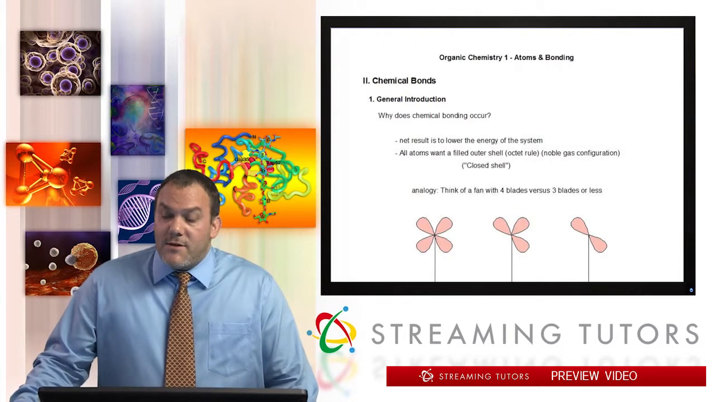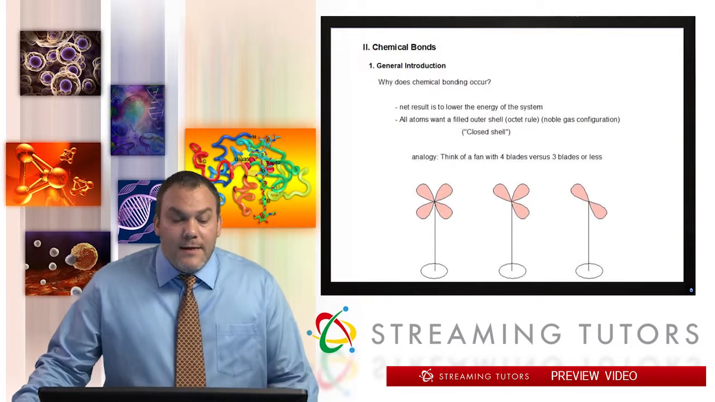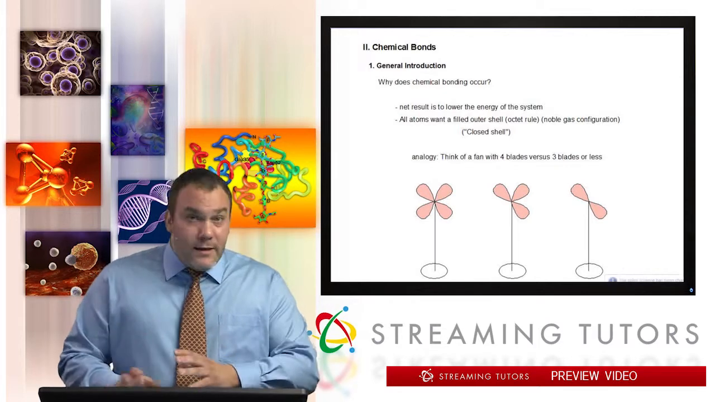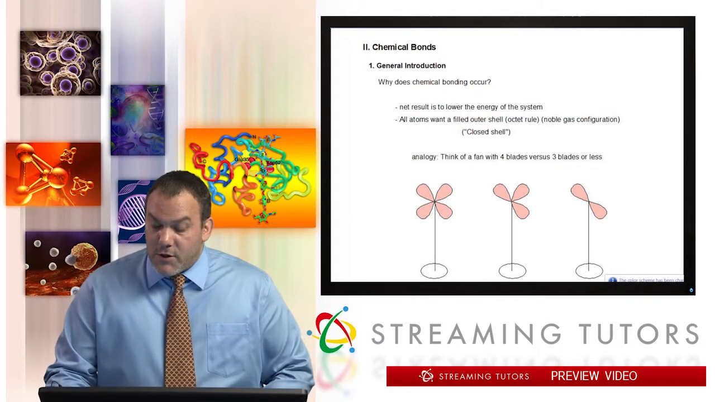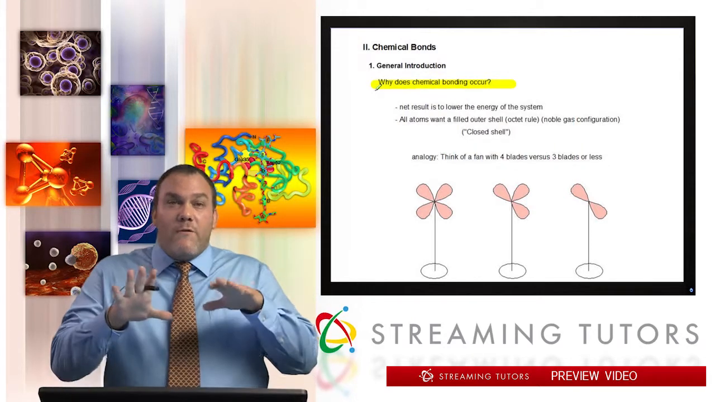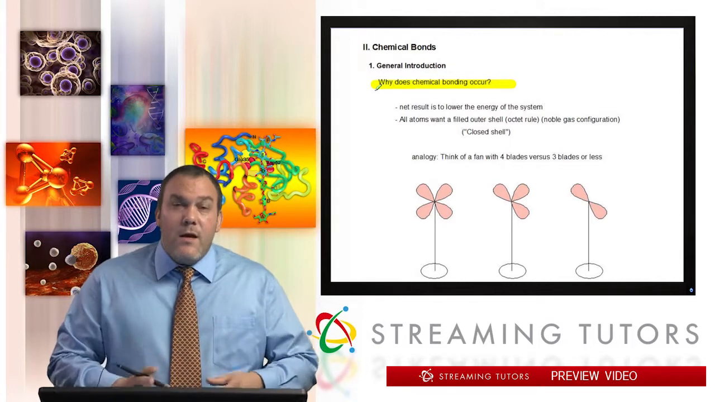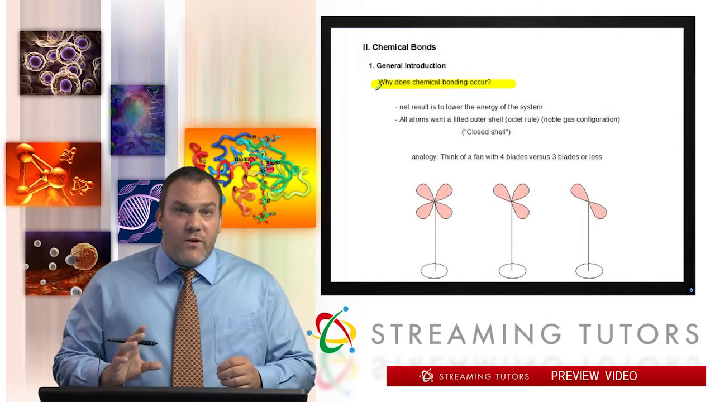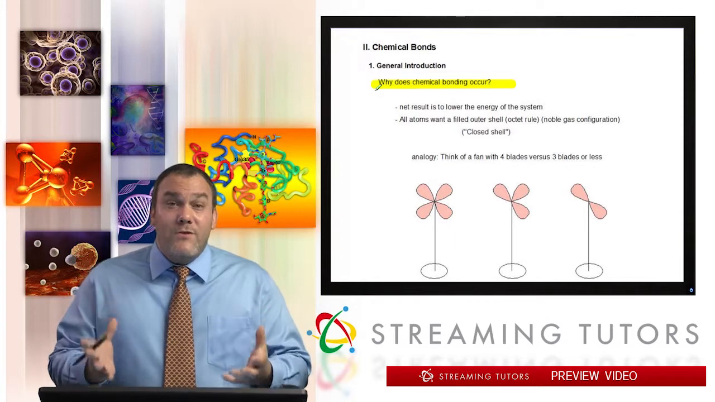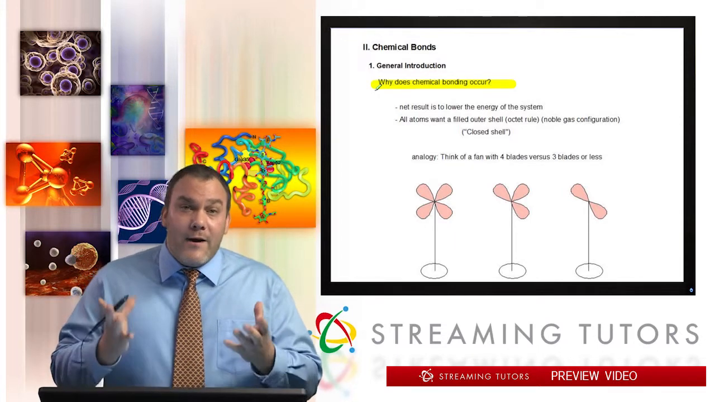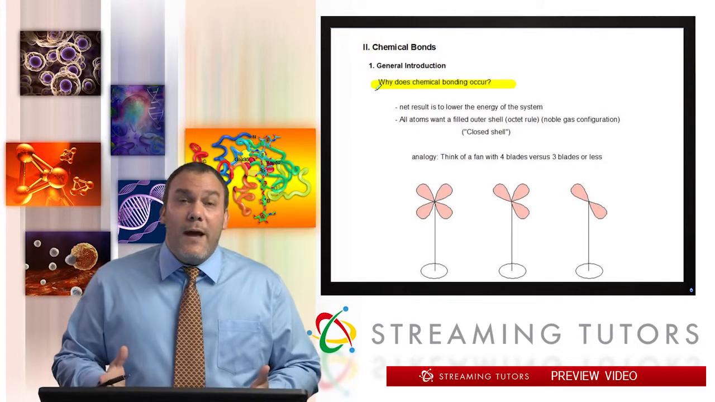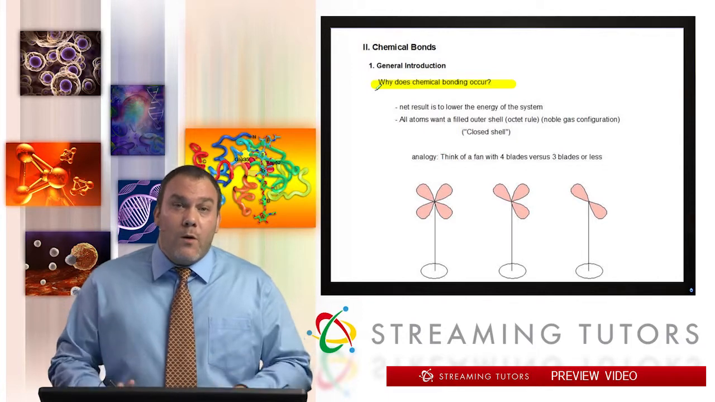So the first thing I want to talk about is a general introduction about chemical bonds. Now, the question is, why does a chemical bond occur? The very broad answer to this question is that chemical bonds occur because of a reduction in energy of the system. Remember, I mentioned in the introduction video that everything we're going to learn in organic chemistry really comes down to things going from a higher energy state to a lower energy state. You just want to bring things down into a lower energy state.